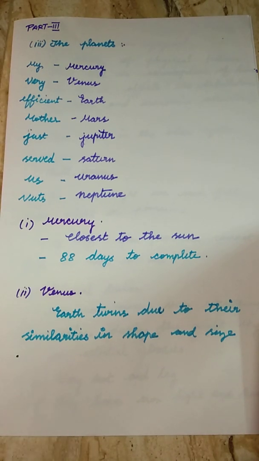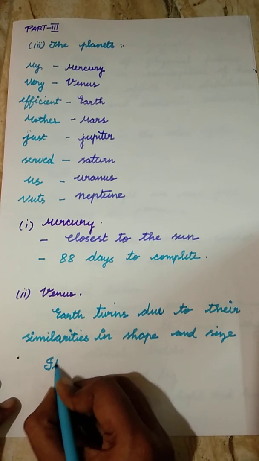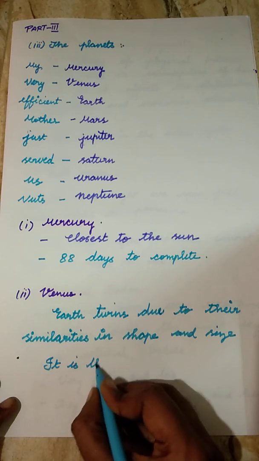Venus and Earth are the nearest planets, neighboring planets. Whatever qualities Venus has, the Earth also has the same qualities. The size and the shape of the Earth are the same when compared to Venus. So these two planets are called Earth twins. They are neighboring planets, and Venus is the second planet.